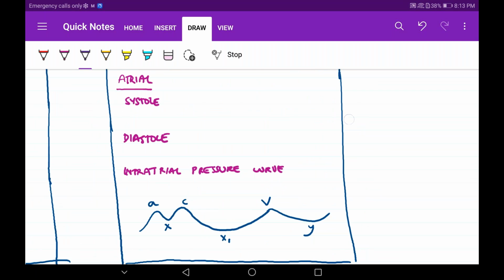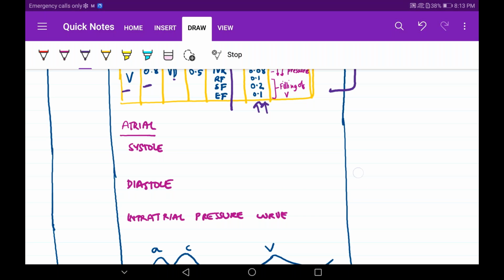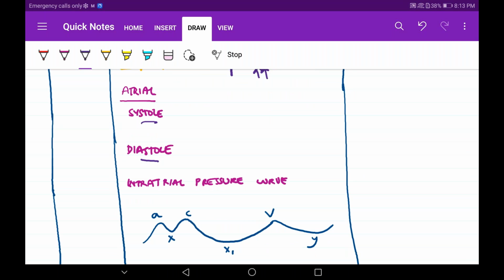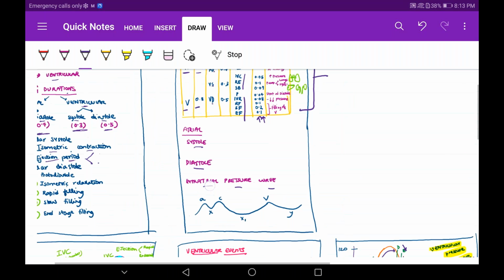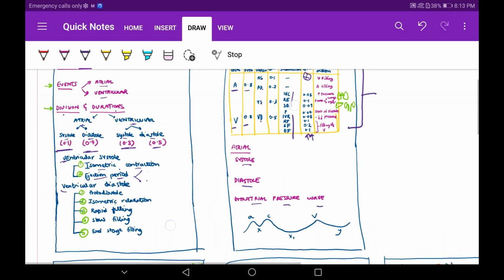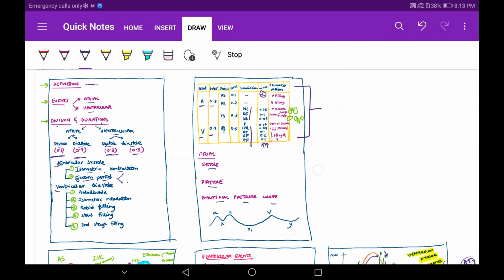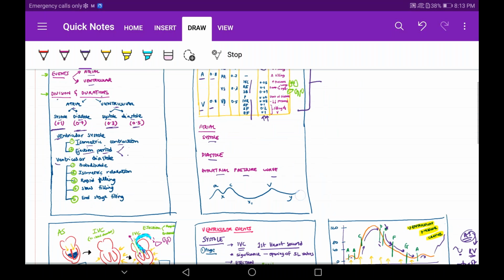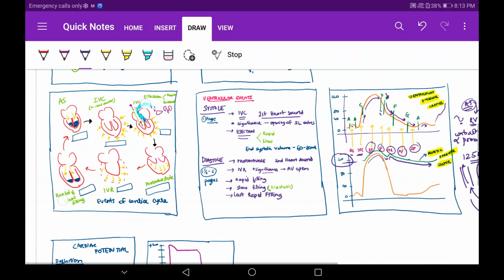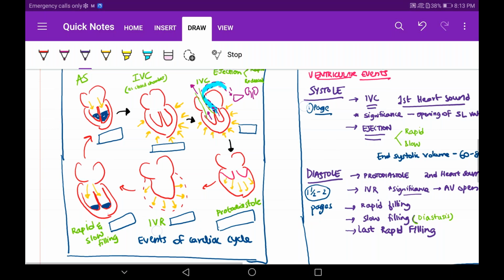Atrial systole. Now you will write about the atria. What is happening in atria? Systole, diastole, intra-atrial pressure curve. This is how you should write the exam. This is how you should prepare. Before the exam, you should not go inside the details. Just headings, like this tabular form, headings, notes. One whole page you should cover with the cardiac cycle. Like this I do now.